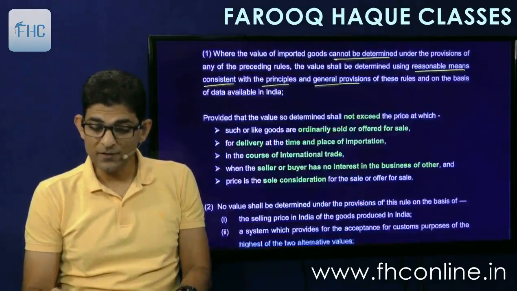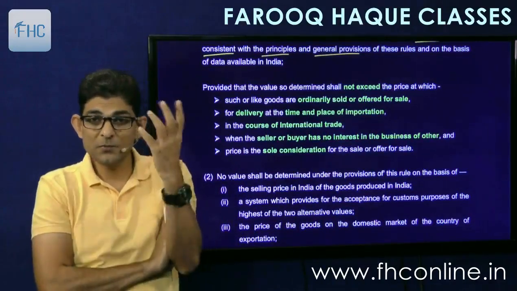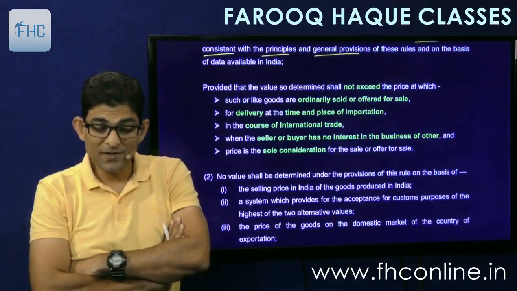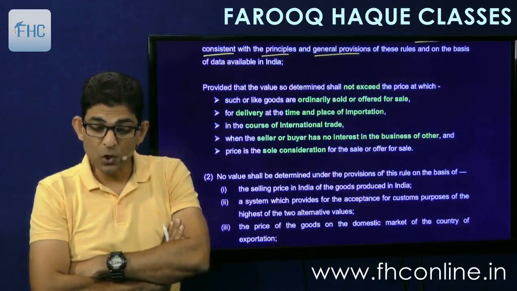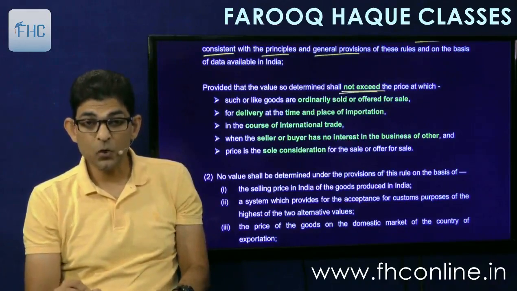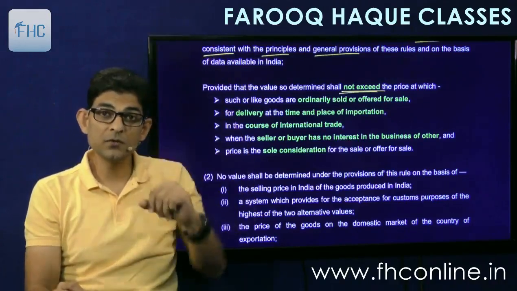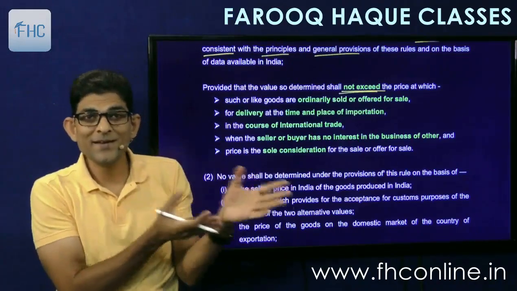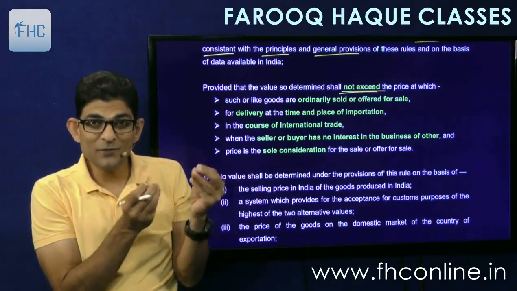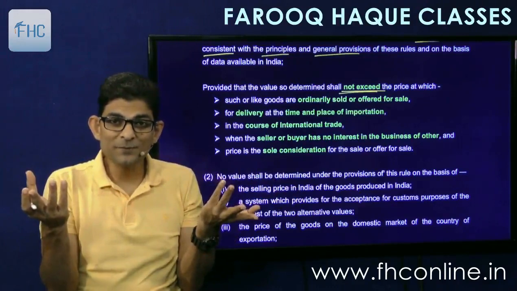So apply your mind, and the other rules, the composite, we can say the principles of the rules, and find out the value. Provided that such value so determined shall not exceed, interesting one, shall not exceed. Now officer will apply his mind and he will determine any value. He will say that okay, the value is 50,000. How can it be 50,000? The price of these goods in international market for export to India is only 500 rupees per piece, and you are taking 50,000. How is that possible?